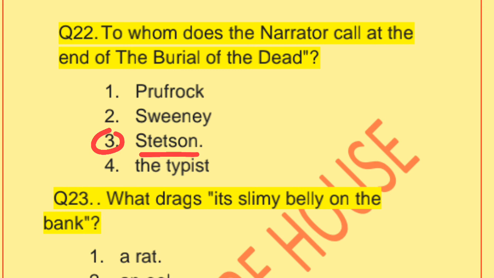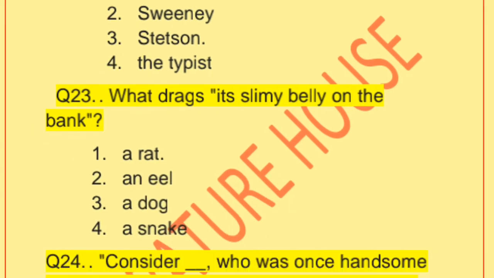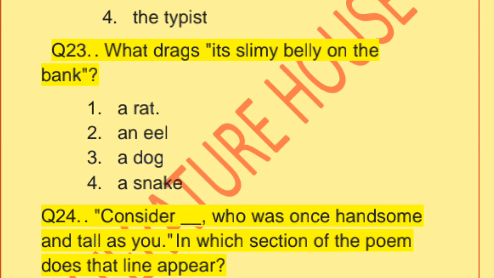Next question. Question number 23. What drags its slimy belly on the bank? Which type of animal has been used as a symbol of the slimy belly at the river banks of London? That is option first, rat. Slimy belly is represented by that animal, a rat. Option first is correct.